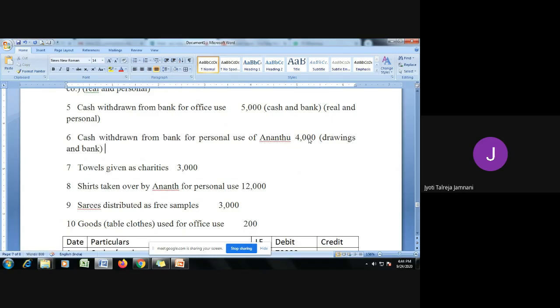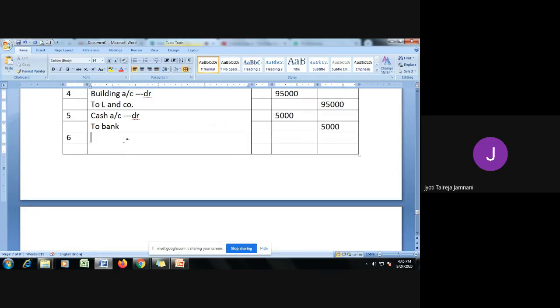Now drawings, I told you, is an expense like any other expense, salary, electricity. So expenses we take in which account? Nominal account. So it is nominal account, and bank is a person or has an identity, so we call it a personal account. So nominal, expenses are debited, therefore we debit drawings.